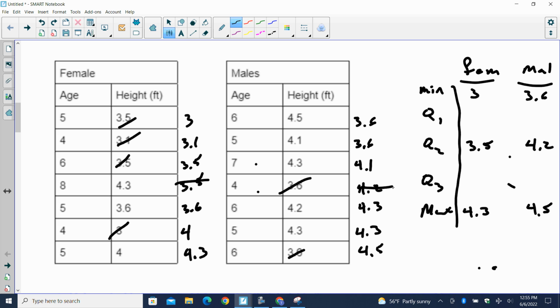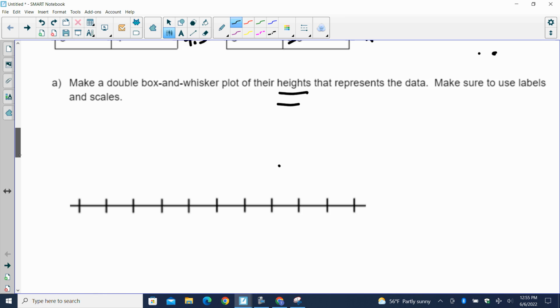Looking at the bottom half, my Q1 median is 3.1. My Q3 median is 4. This one's kind of weird. My minimum and my Q1 are the same. It's okay, kind of weird, but it's okay. My Q3 is 4.3. All right, we're going to put that onto my number line.